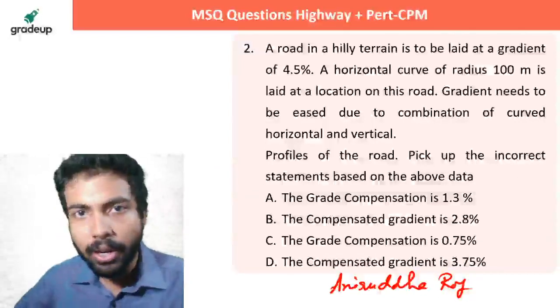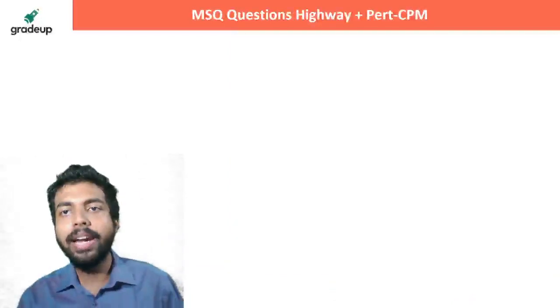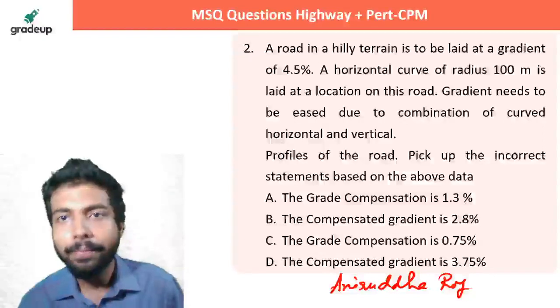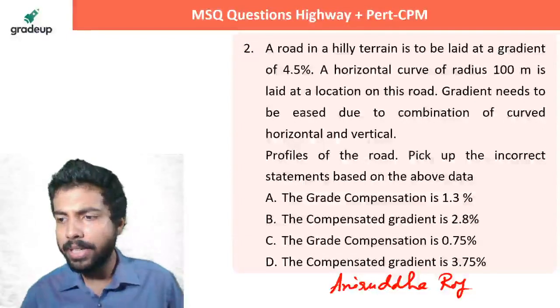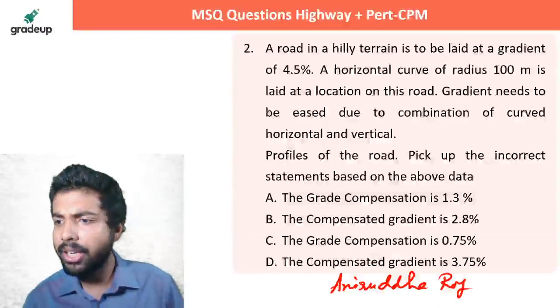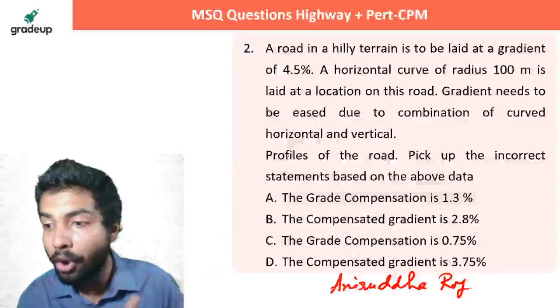Do this problem quickly. They are saying that a road in a hilly terrain is to be laid at a gradient of 4.5%. A horizontal curve of radius 100 meter is laid at a location on this ground. Gradient needs to be eased due to the combination of horizontal curve and vertical gradient.